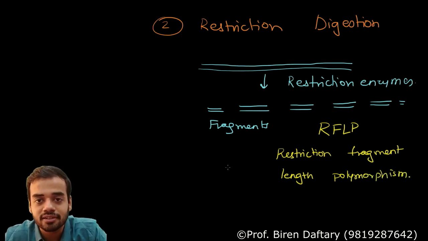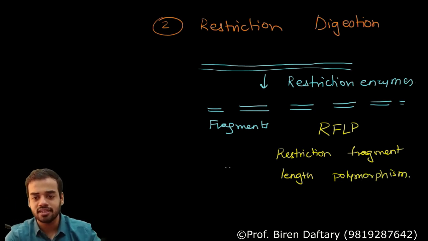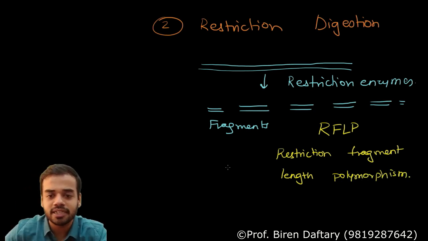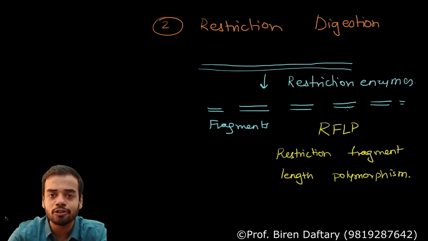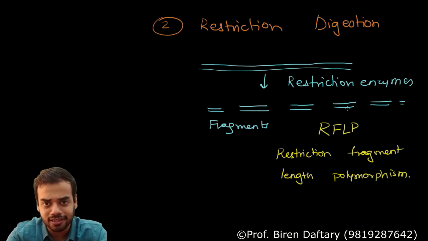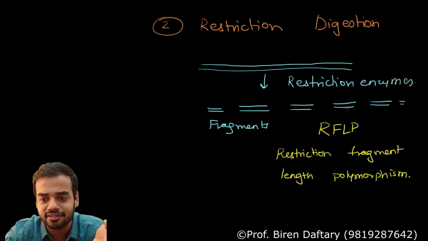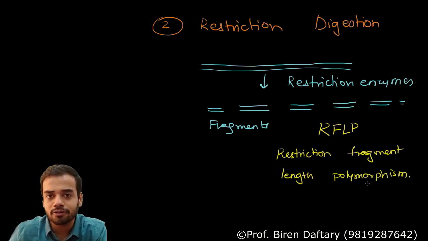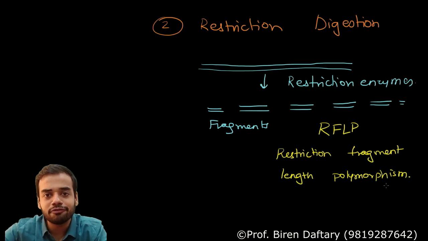Now what is restriction fragment length polymorphism? Again, word by word, let us study it. Restriction fragments are DNA fragments which are formed because of the action of restriction enzymes. Restriction enzymes are forming these smaller pieces, no? They are cutting the DNA, so these are called restriction fragments. Length polymorphism: poly is many, morphism is structure, many structures, length, so many different lengths.